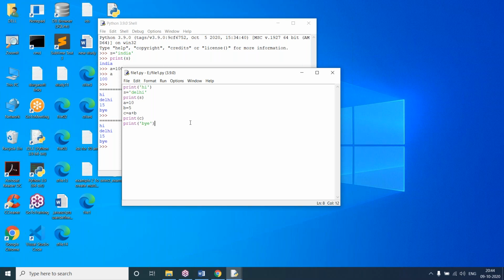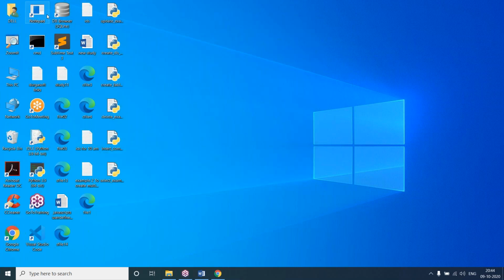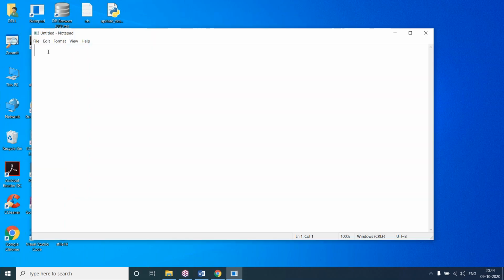And here we are writing the program in IDLE and executing the program in IDLE, both. So we can do programs in Notepad also. We can write programs in Notepad and we can execute them at the command prompt. So let us do this.